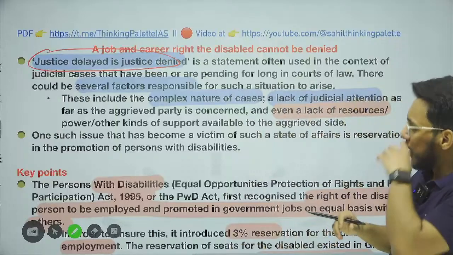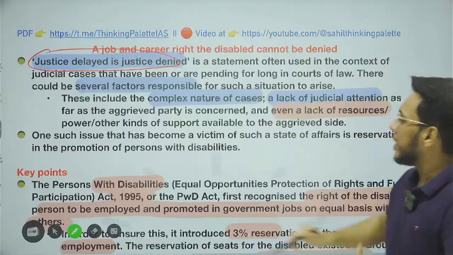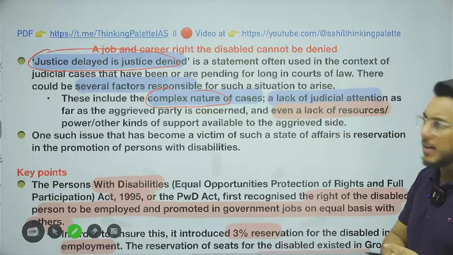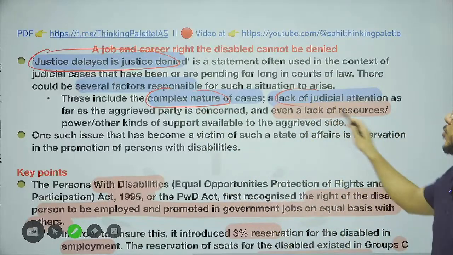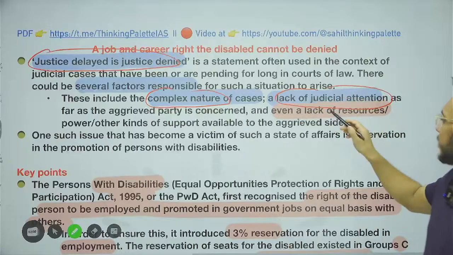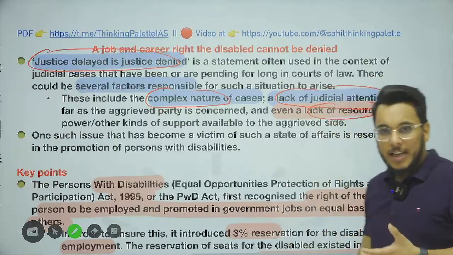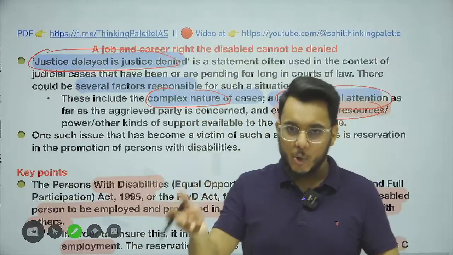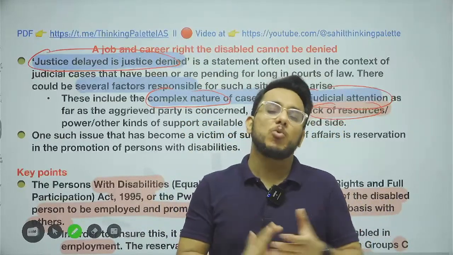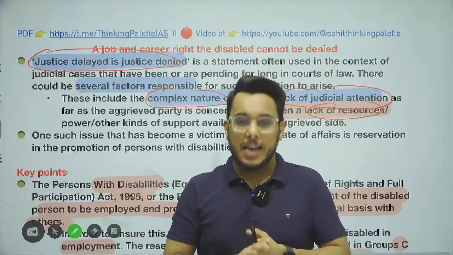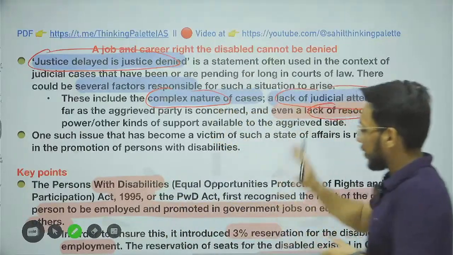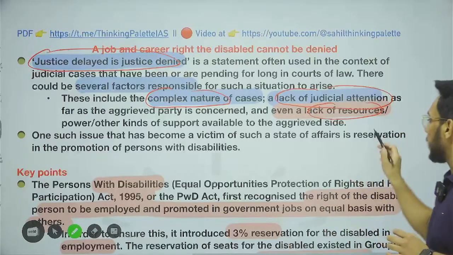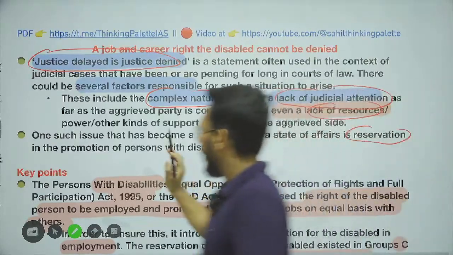For example, sometimes the cases are hanging because the nature of the case is very complicated. Sometimes because of the lack of judicial attention, sometimes because the aggrieved party doesn't have the resources to hire a lawyer, they don't have legal awareness, or some petty issues are there because of which the case is hanging.